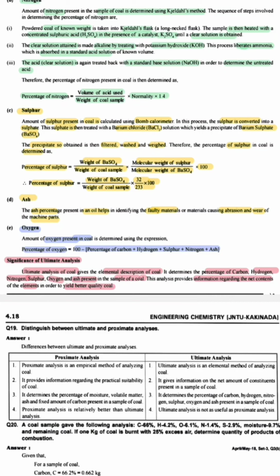This analysis provides information regarding the net content of the elements in order to yield better quality. So we can know these percentages, and then finally we get to know whether the coal is of very good quality or bad quality.